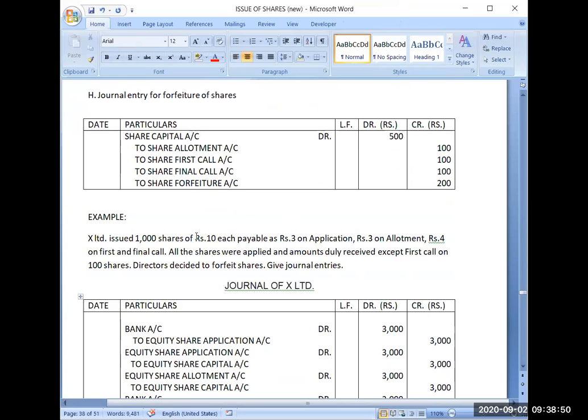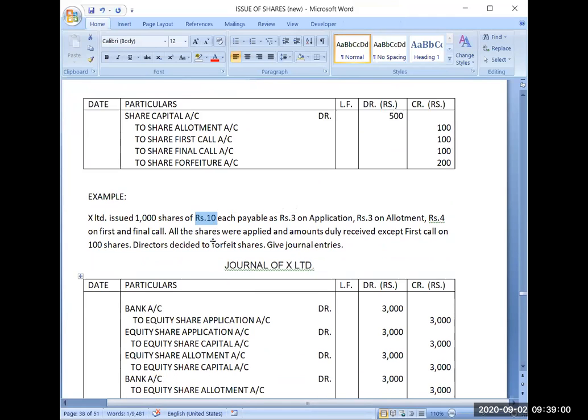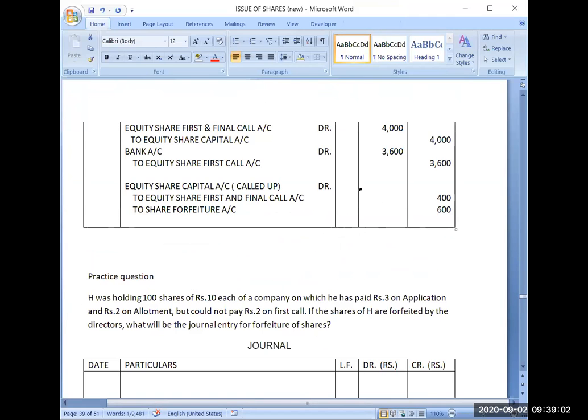And what is the amount of per share capital? Rupees 10. So it has been fully called up. In the share capital account, you will always write the part of capital which has been called up by the company. Because I am forfeiting 100 shares and the called up value is rupees 10, remember the rule, please.